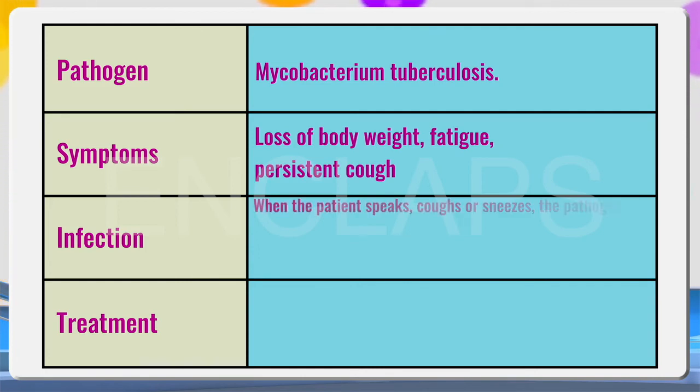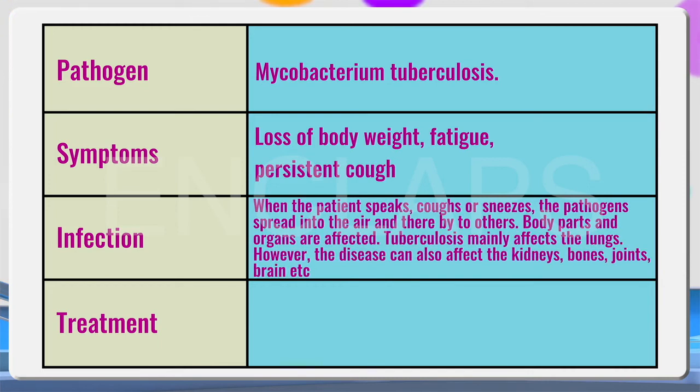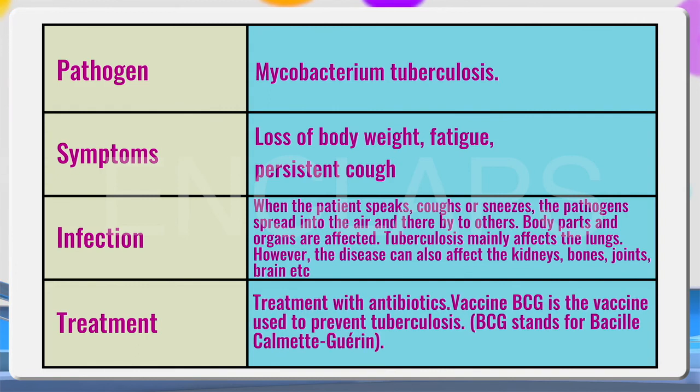Infection: when a person coughs, sneezes, or speaks, the germs spread through air to others. Body parts and organs affected: tuberculosis mainly affects the lungs. However, the disease can also affect kidneys, joints, brain, etc. Treatment: treatment with antibiotics or vaccine. BCG is the vaccine used to prevent tuberculosis. BCG stands for Bacille Calmette-Guérin.